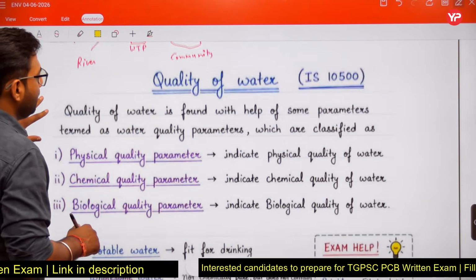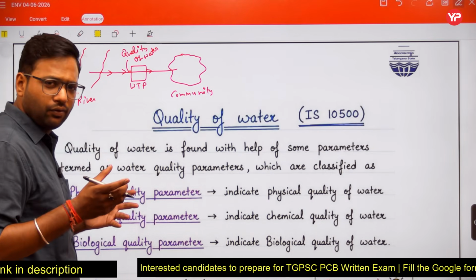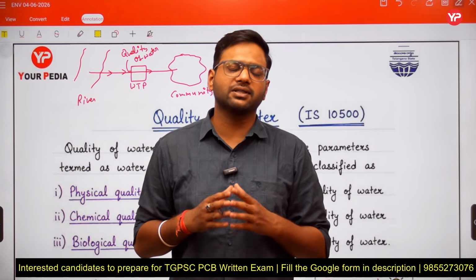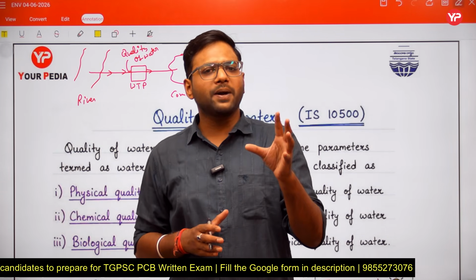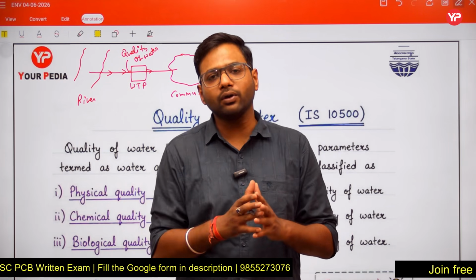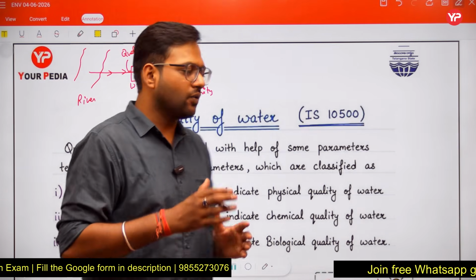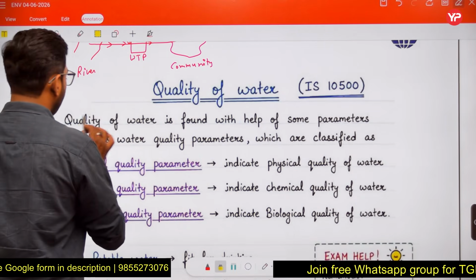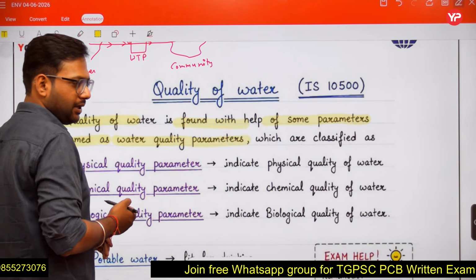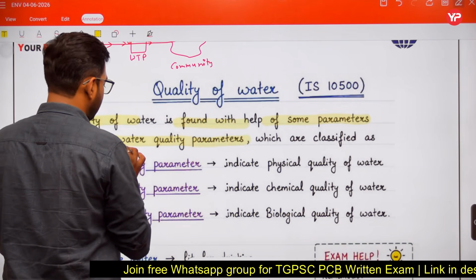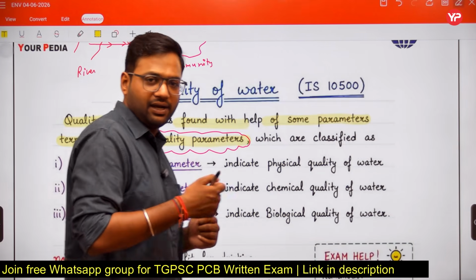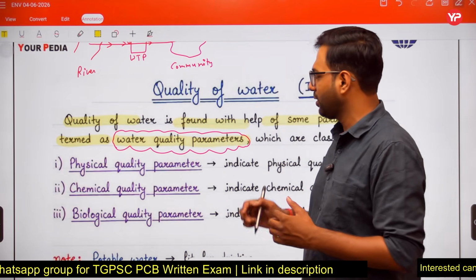So friends, if I ask you how will you find the quality of the water, then the answer will be, sir, quality of the water will be found by taking the help of certain quality parameters, and those parameters which help us in the assessment of the quality of the water are known as the water quality parameters. So friends, quality of the water is found with the help of some parameters that are termed as water quality parameters, right? So basically these water quality parameters are helping us in the identification of the water quality, right?